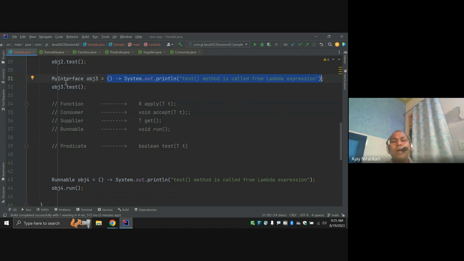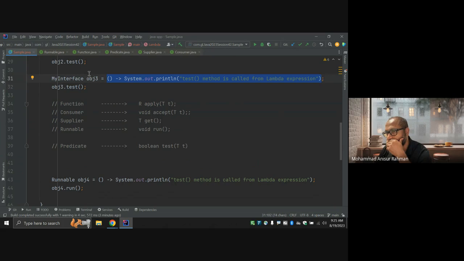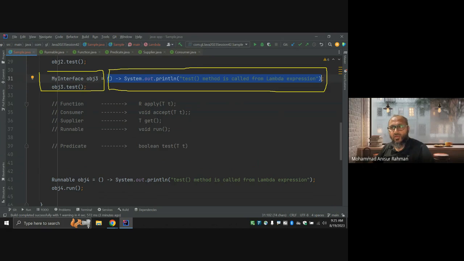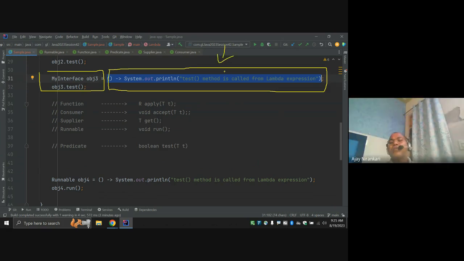Even we are avoiding all kind of this part, this and this. Generally, in the real application, we are not using this part. Only this part is the preferable way. Always we are using only that part. This is the only code we are using. The rest, our Java compiler already knows which functional interface this is for and what method it has to call. Even they can call your method.